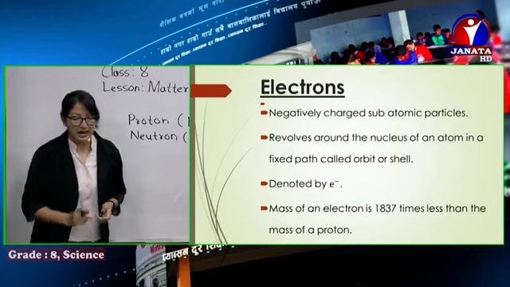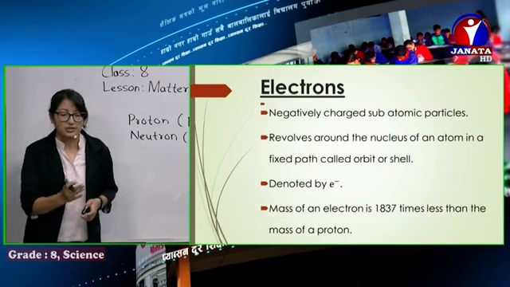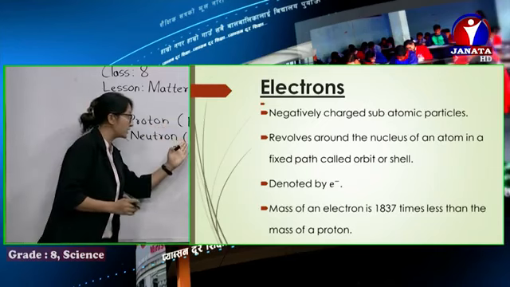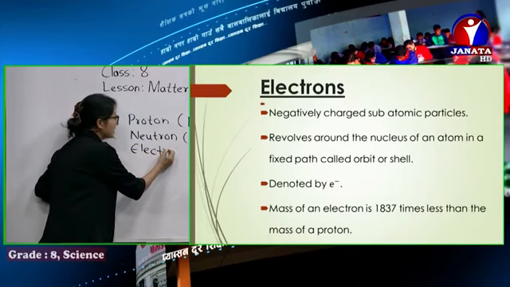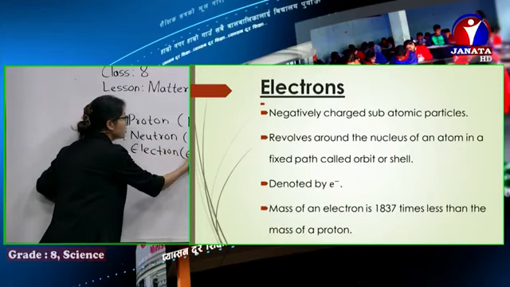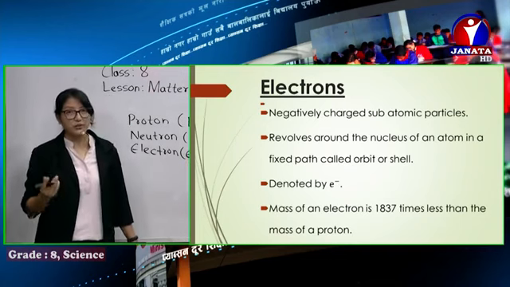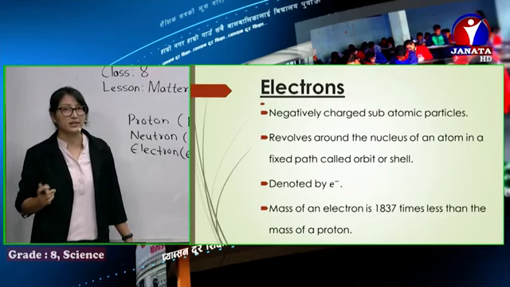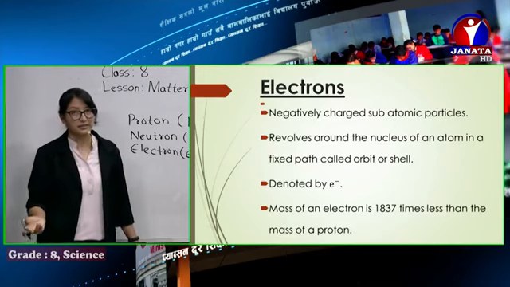Then next we have electrons. Electrons are the negatively charged particles. Protons are positively charged, neutrons are chargeless, and electrons are negatively charged particles, and we denote it by E minus. We have already said they revolve around the nucleus, remaining in a fixed path, a fixed orbit, which we call a shell.